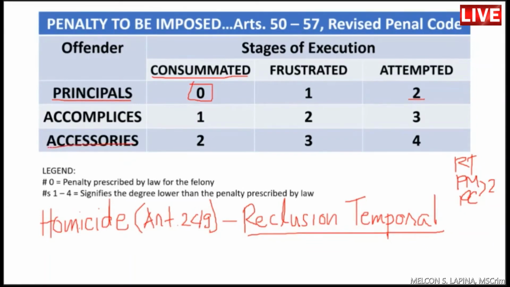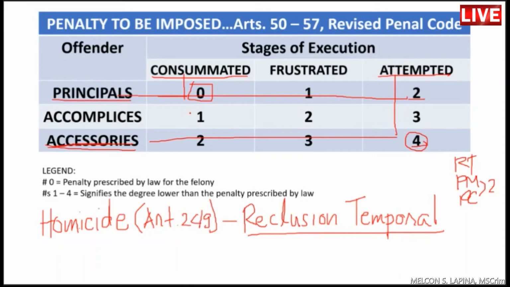What about if we are talking of accessories of attempted homicide? So, tingnan natin kung saan nagtagpo ang attempted at saka accessories, kung saan sila nag-intersect. Kagaya kanina, nag-intersect dito sa 0 ang consummated at saka principals. And then, kanina din, attempted principals ang gumawa, so 2 degrees lower. So, ganito ang gawin natin.